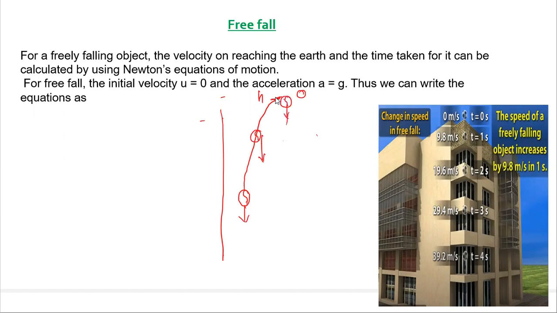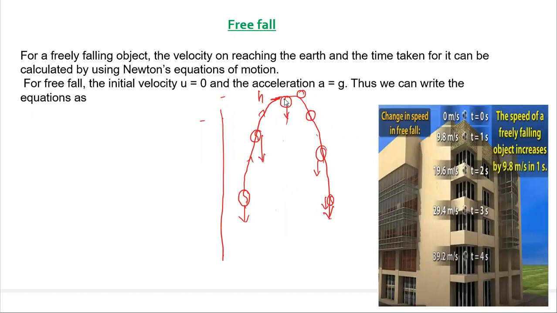So as the object moves upwards, its velocity goes on decreasing, and when the velocity becomes zero, it starts falling down. The speed of a freely falling object increases. First its velocity is zero, then it goes on increasing. Why? Because earth is constantly pulling the object. That force is called gravity. So due to gravity, its velocity goes on increasing, and then it starts coming towards the earth.